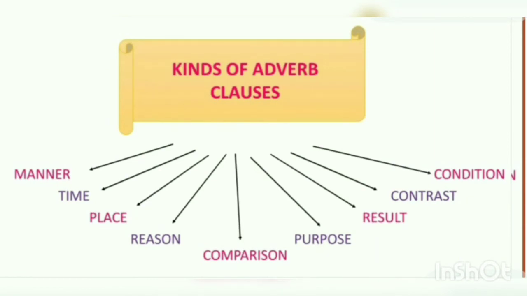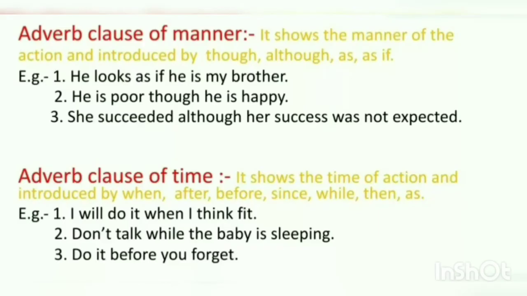There are 9 types of adverb clauses. Adverb clause of manner, time, place, reason, comparison, purpose, result, contrast and condition. The first type of adverb clause is the adverb clause of manner. It shows the manner of the action and is introduced by though, although, as if. It always gives the answer of how. Example number 1, he looks as if he is my brother. "As if he is my brother" is giving the answer of how. How does he look like?